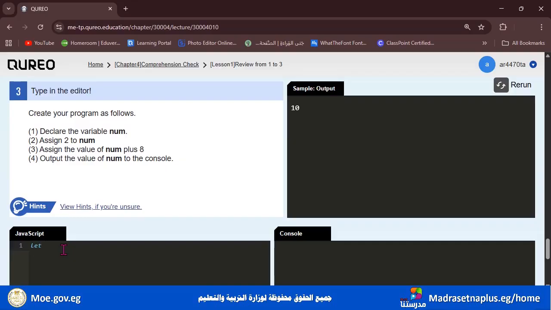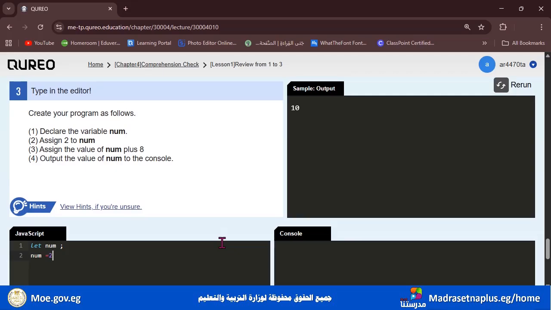Assign 2 to num. So to assign to num, we need to write num equals 2.